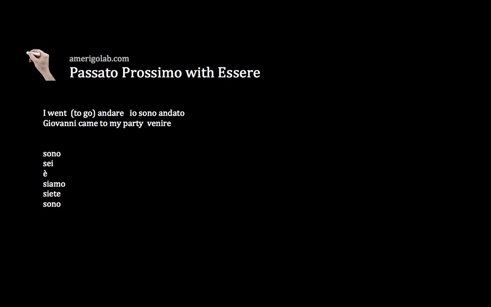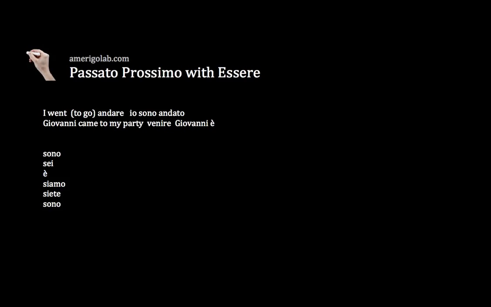Now, can you ask the question who or what after a sentence like Giovanni came? No. You can ask where, you can ask again with who, but you can't ask who and what. That means that you must use the auxiliary essere. So in this case, I am Giovanni. Giovanni is equal to he. So which one is the correct form for he? It's è.